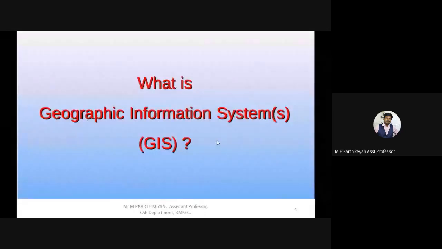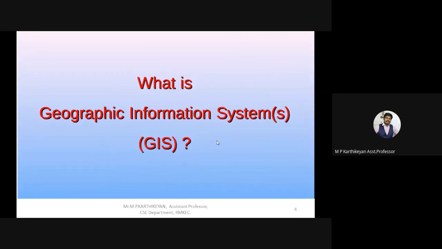And to start with the subject, what is Geographic Information System? This is a new subject, a new open elective for you, and it consists of three segments: geographic, information, and system. Let me take some time to discuss these three words alone.